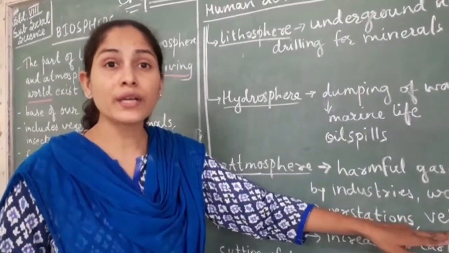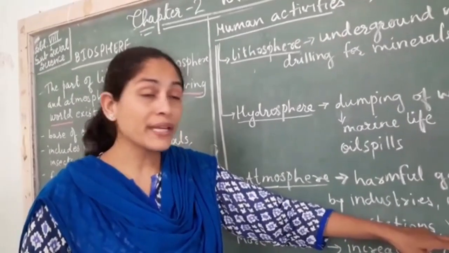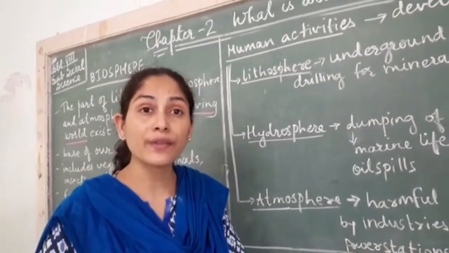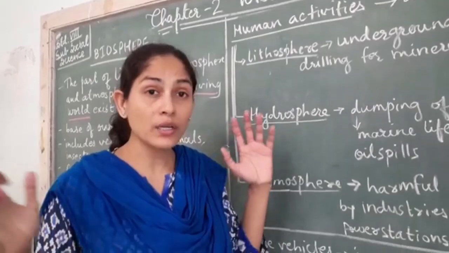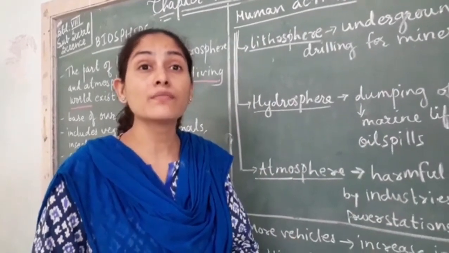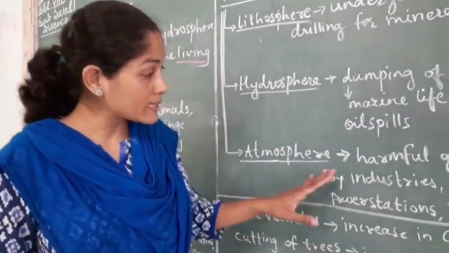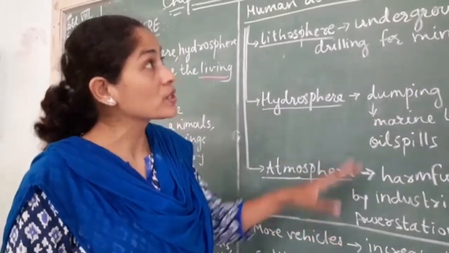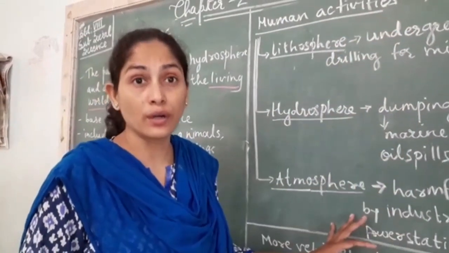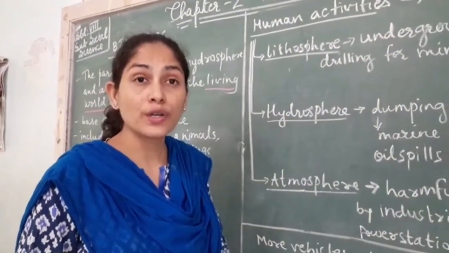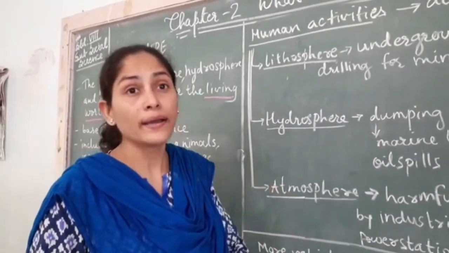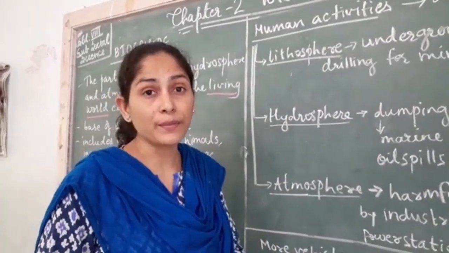And because of vehicles also. So many harmful gases are being released by the vehicles, due to which the nearby, surrounding area becomes hot. So these are the human activities due to which the whole spheres of the earth, biosphere, lithosphere, hydrosphere and atmosphere, all get affected.